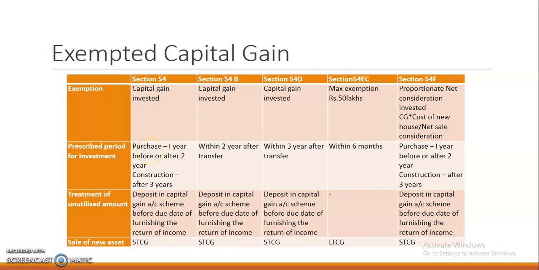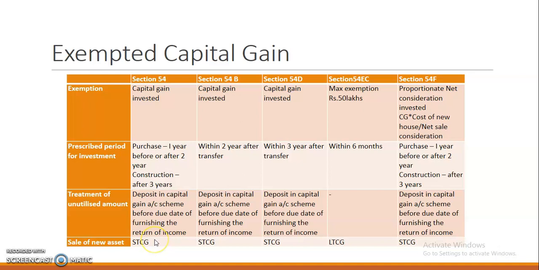If the new residential house is constructed, after 3 years of transfer. And then if any amount is not utilized for purchase or construction of a new residential house, it must be deposited in the capital gain account scheme before the due date of furnishing the return of income.